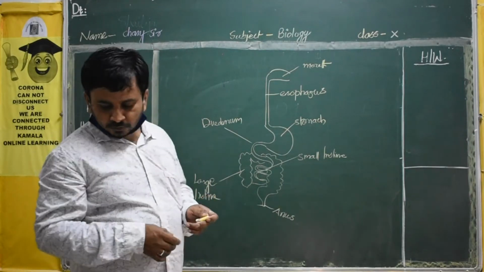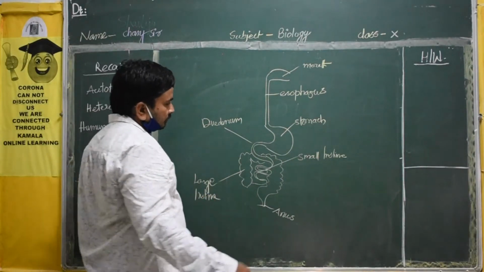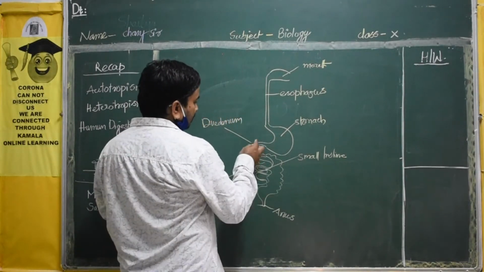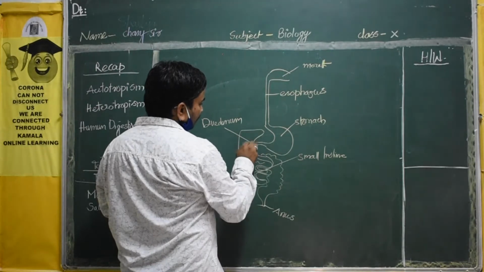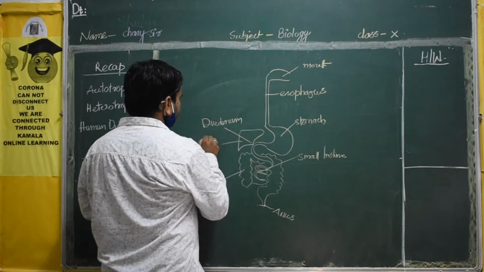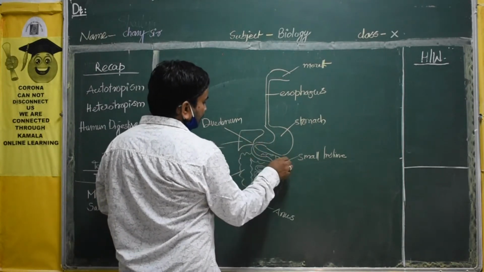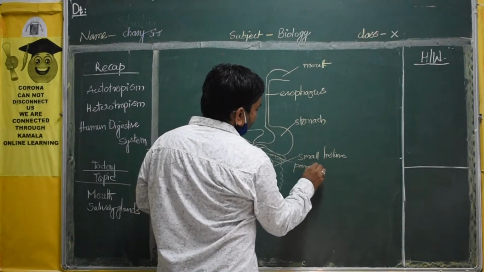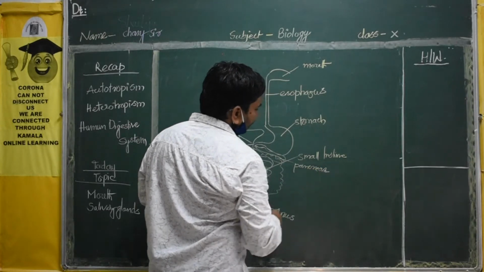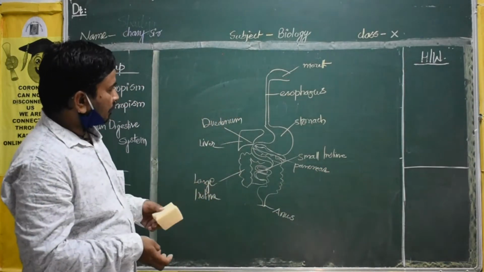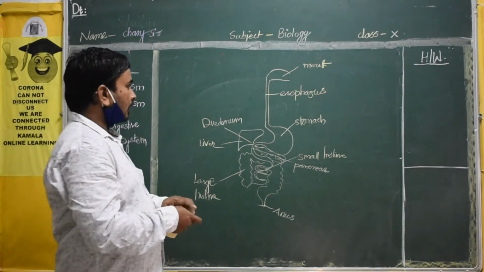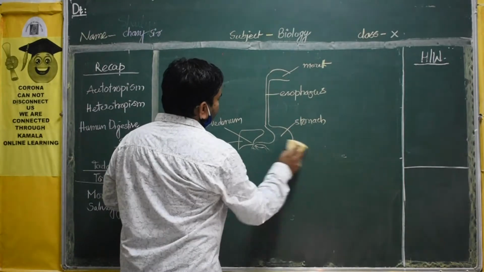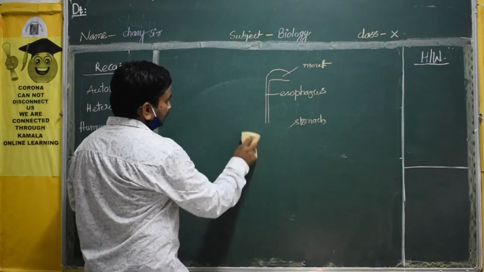In the mouth, I am talking about one by one. So here not only this, you can see the glands also. I told already that day, this is a gland. That is the liver. This is the liver, and there is a leaf-shaped gland that is called the pancreas. Okay, clear? Now I am removing one by one the large and small intestine and everything. What we are discussing now will be there on the board.